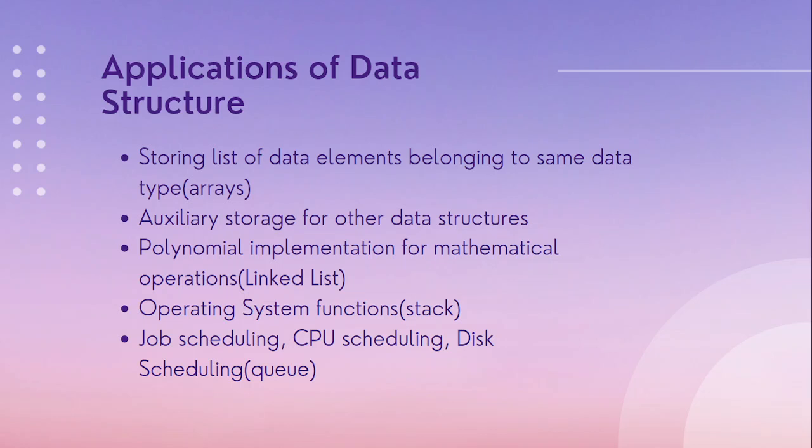So as we can see, we have seen different types of data structures, but we should also know about the applications of those data structures in our real life. So for storing a list of data elements, we can use arrays. This is one of the applications. Then again, for auxiliary storage for other data structures, like for storing the data structure of a linked list, we can make use of an array. For storing queue and stack, we can make use of arrays.